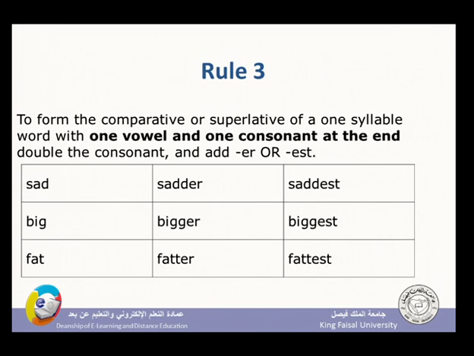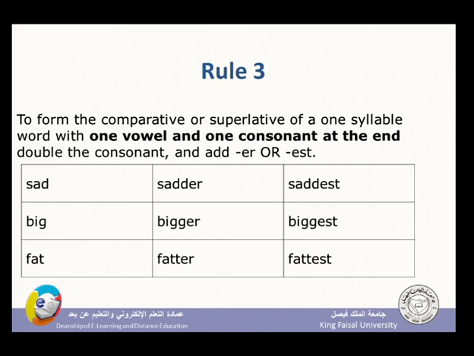Let me make it easier. Sad is a one syllable adjective. It has a vowel which is A, followed by a consonant which is D. As the consonant D is preceded by a vowel, once I make the comparative, the D has to become double, DD, not only one D. So sadder, saddest.